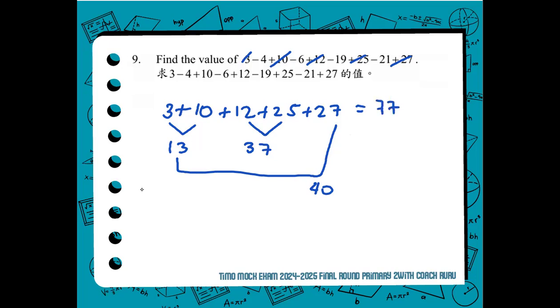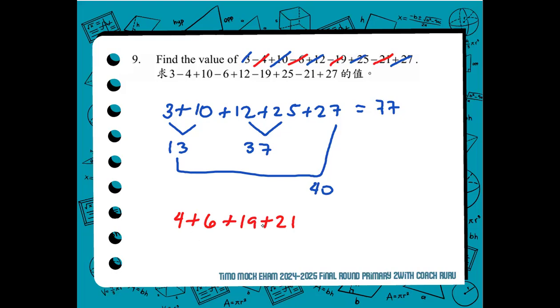Next, what about the fruits that you gave away? So the minus 4, 6, 19, and 21. Yes, we add them because as we add them, it's easier to subtract the total to 77.